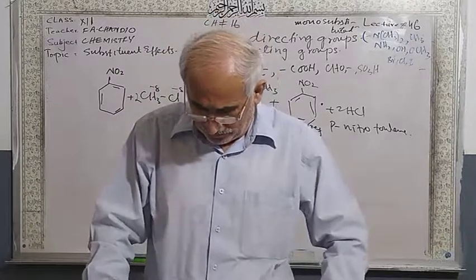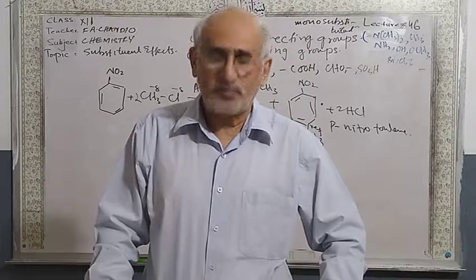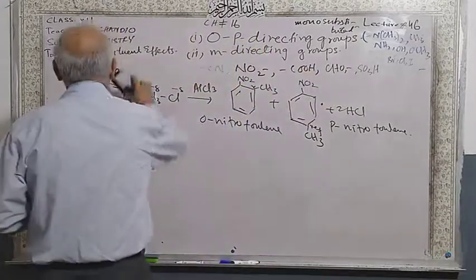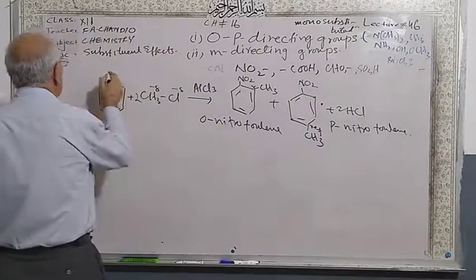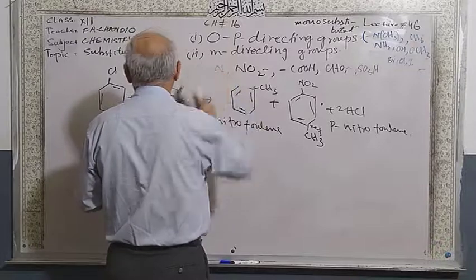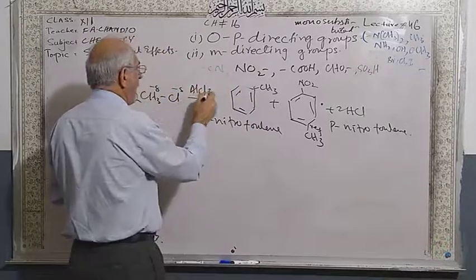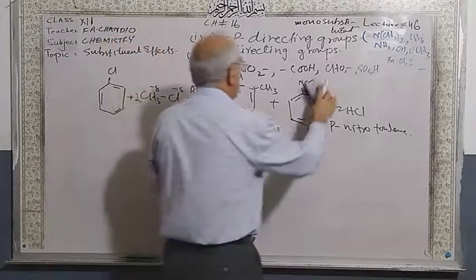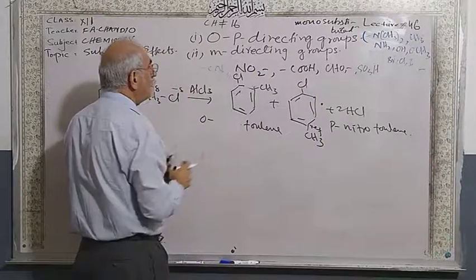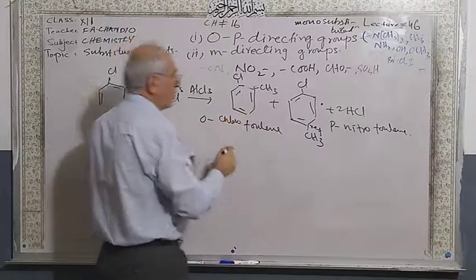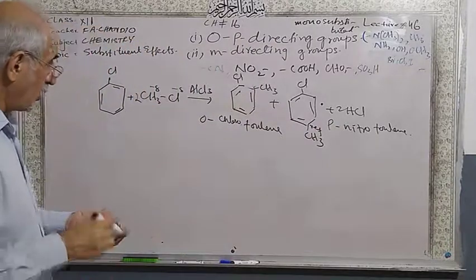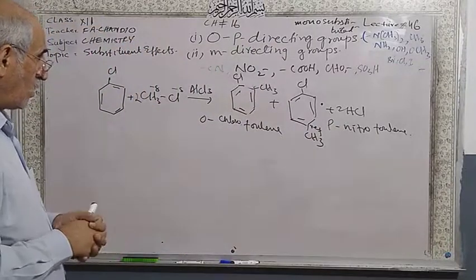These examples are given. If there is a methyl, ortho chlorotoluene, para chlorotoluene, chlorine, CH3, amine, OH.